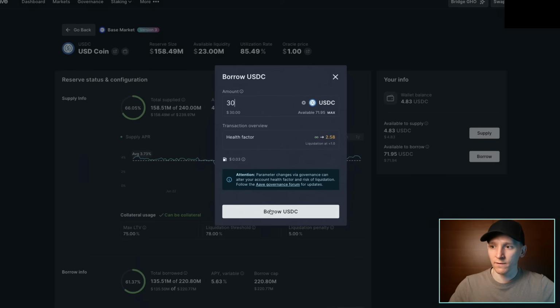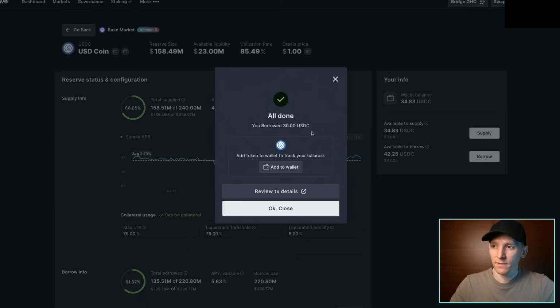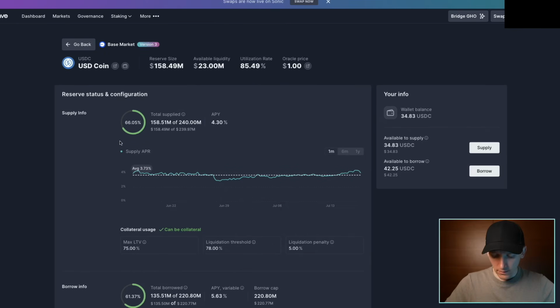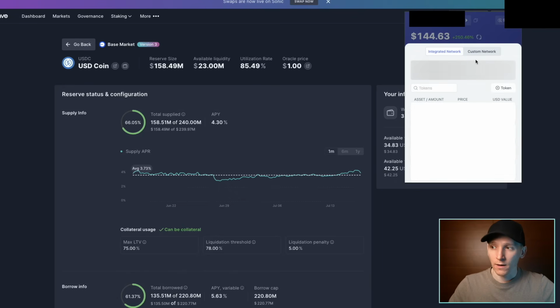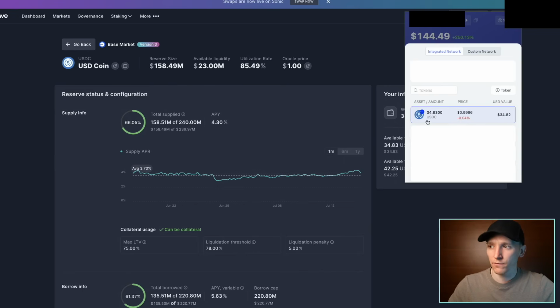So I want to borrow USDC. That's all done though. So you can see I send the transaction, all done. You borrowed 30 USDC. Okay, close. So now in my wallet, what we should see is a lower balance of cbBTC and a larger balance of USDC. So I borrowed $30 and I got $34 in there. I had $4 before. So you can now see that that cbBTC is no longer in my wallet because it's in Aave as collateral, but I have this. Now this USDC, that's my loaned money.